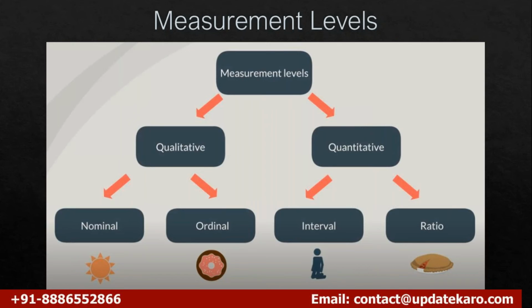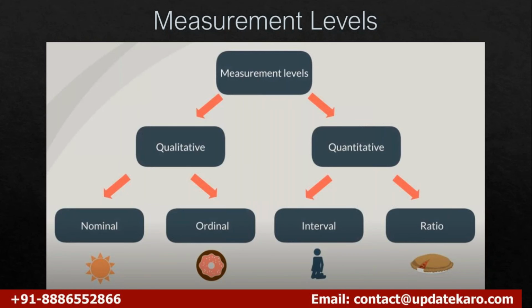Quantitative represents quantitative variables, and qualitative represents categorical variables. When you remember quantitative, the opposite one is qualitative. Quantitative is again subdivided into interval and ratio, and qualitative is again subdivided into nominal and ordinal.